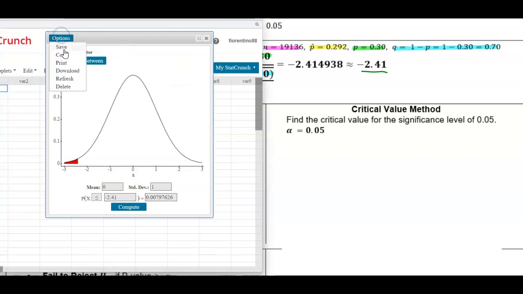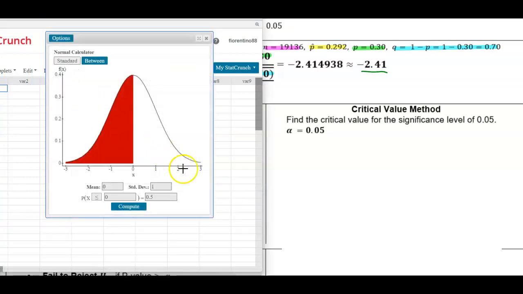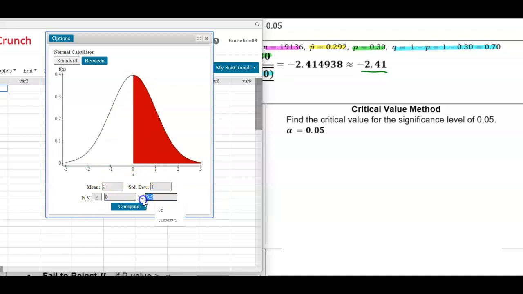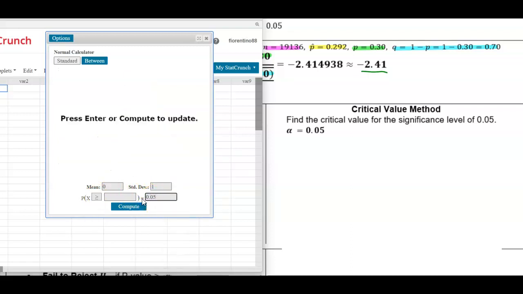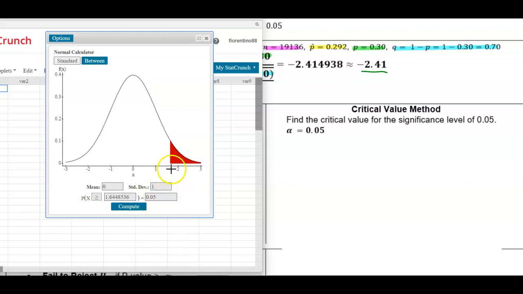We'll go to Options and then Refresh. The critical value is located to the right, so with a mean of 0 and a standard deviation of 1, greater than or equal to, we put in 0.05. This critical value is on the right, and what we get is 1.645.